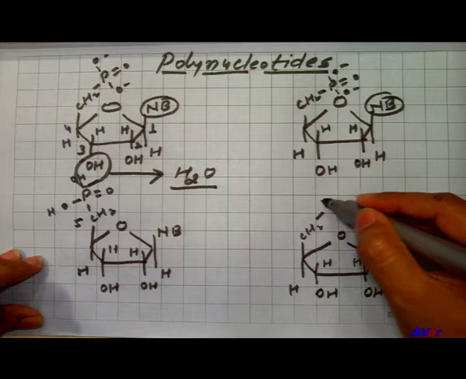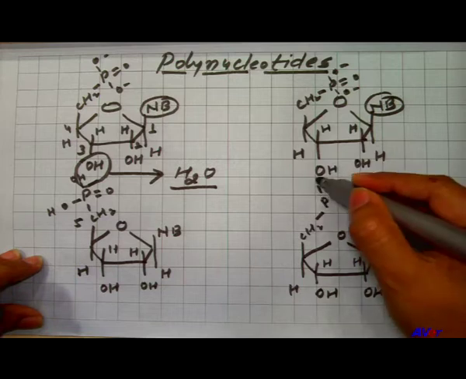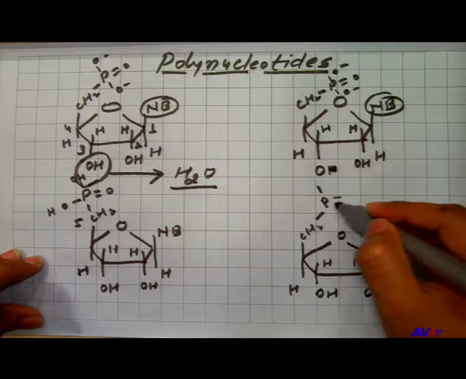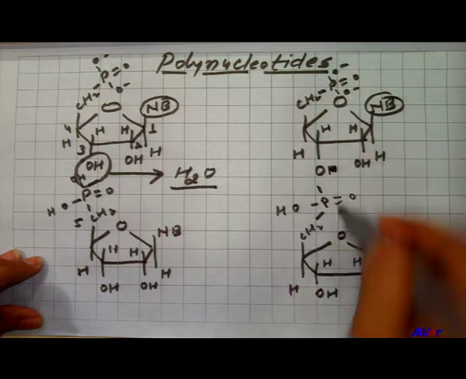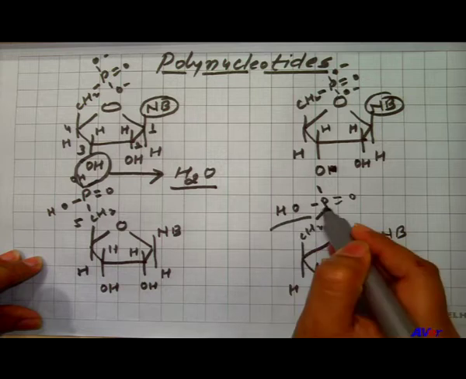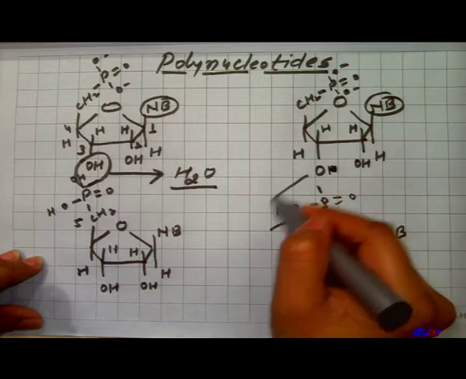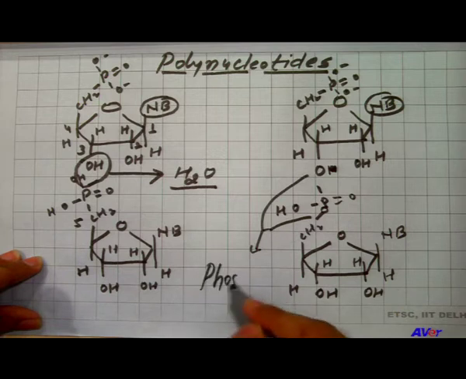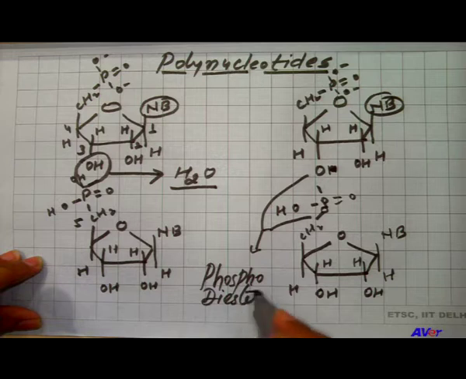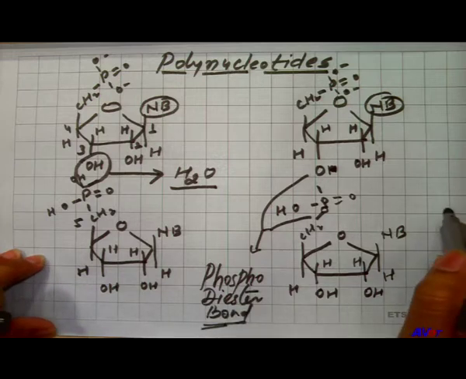So this is how the two nucleotides combine, and this is called phosphodiester bond. Again I am explaining this bond.